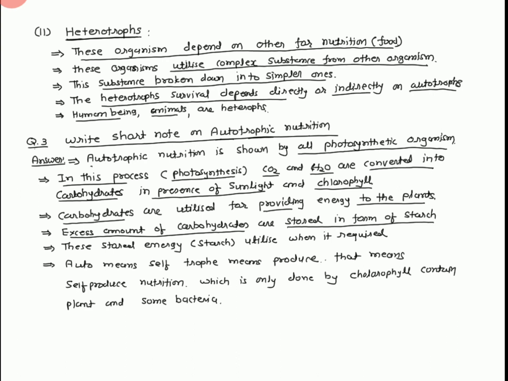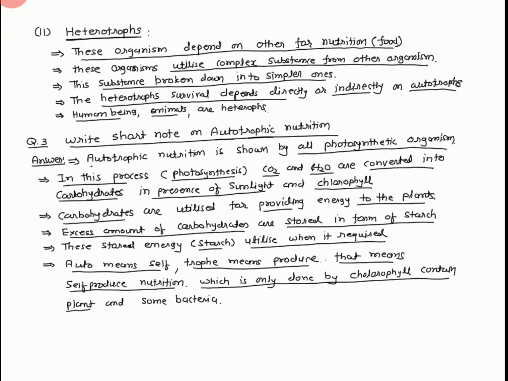This stored energy, meaning starch, is utilized when it is required, at the time of lack of energy, when the plant cannot obtain energy or food. Auto means self, troph means produce, that means self-produced nutrition, which is done only by chlorophyll-containing plants and some bacteria. Thank you.